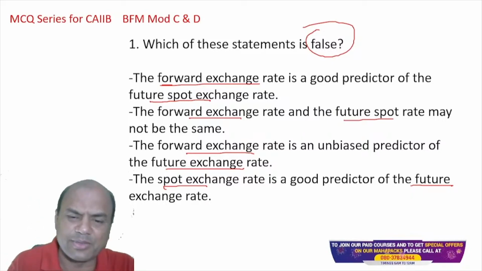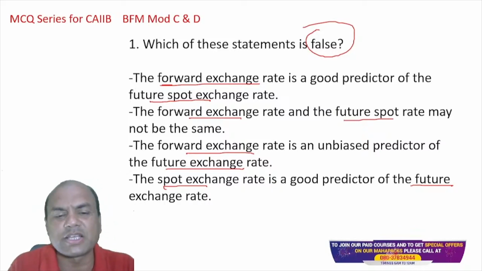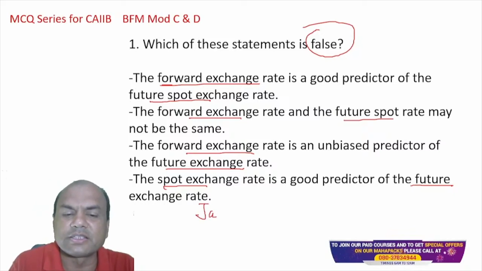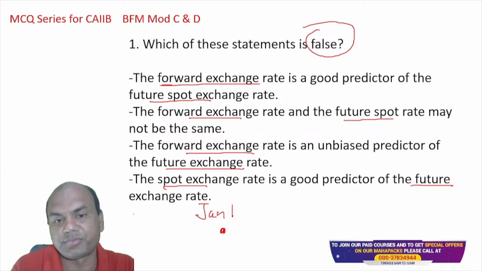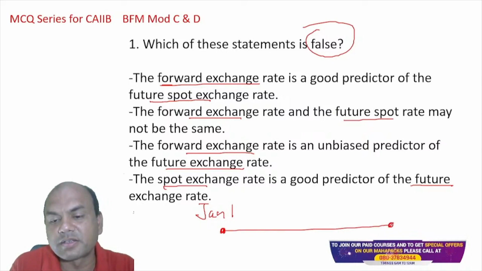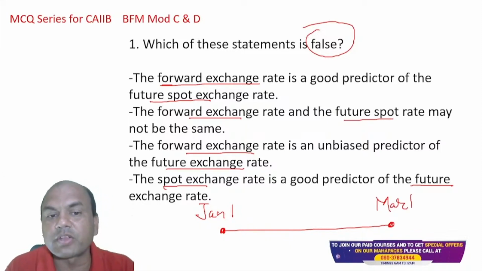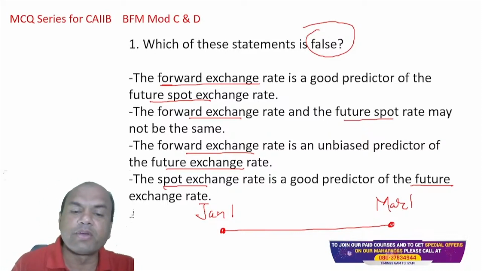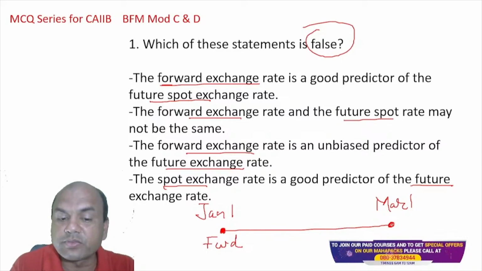Here, I'll explain it to you in simple terms. Today is, let's say, any date. Let's consider 1st January. Today is Jan 1. Now I book a rate today for the dollar, and I book the rate for March 1. Now understand what is the forward exchange rate and what is the future spot exchange rate. When I say forward exchange rate, I book this rate today for March. So this is known as forward because I have booked it today.